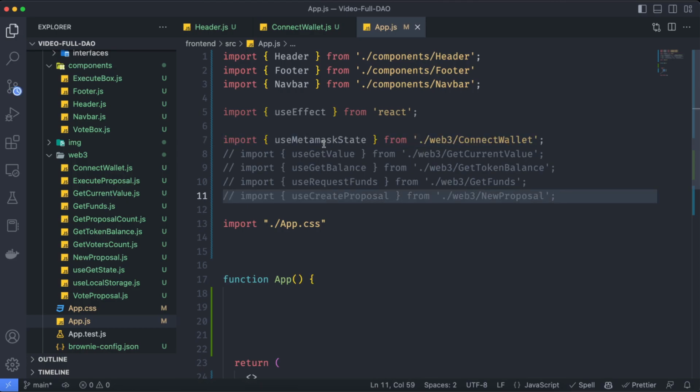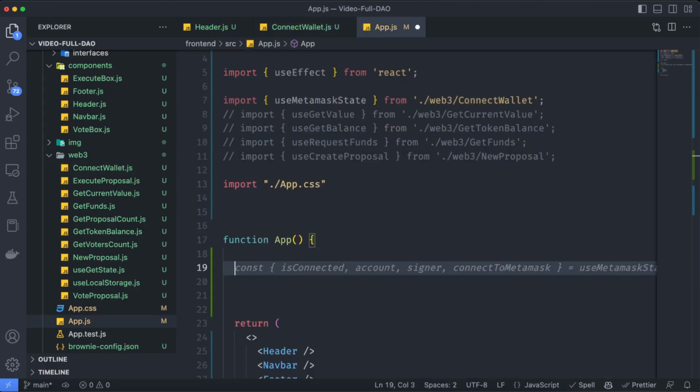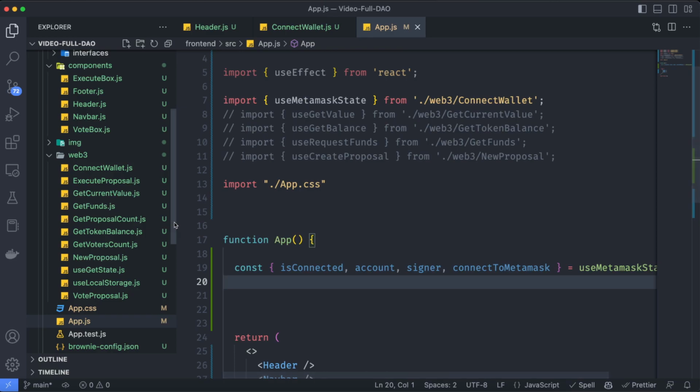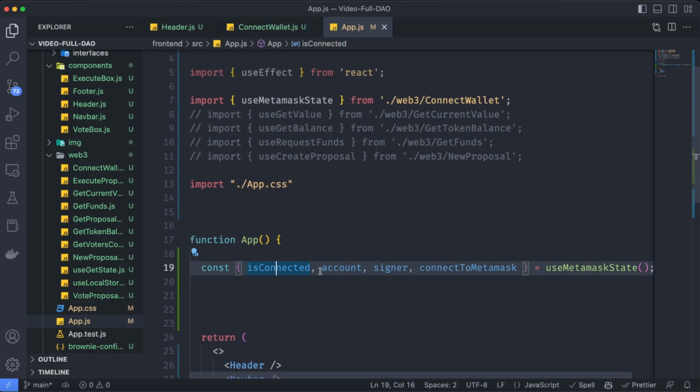And we are going to use that useMetaMaskState from the connectwallet. Once we have that, we can declare those functions. So we can copy this and paste it over here. We are going to use all the functionalities isConnected, account, signer, and the function connectToMetaMask, which are going to be equal to useMetaMaskState.